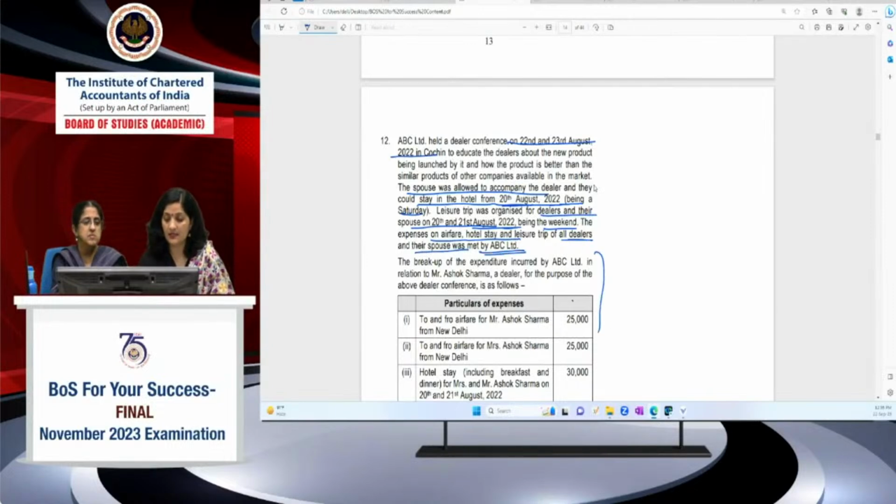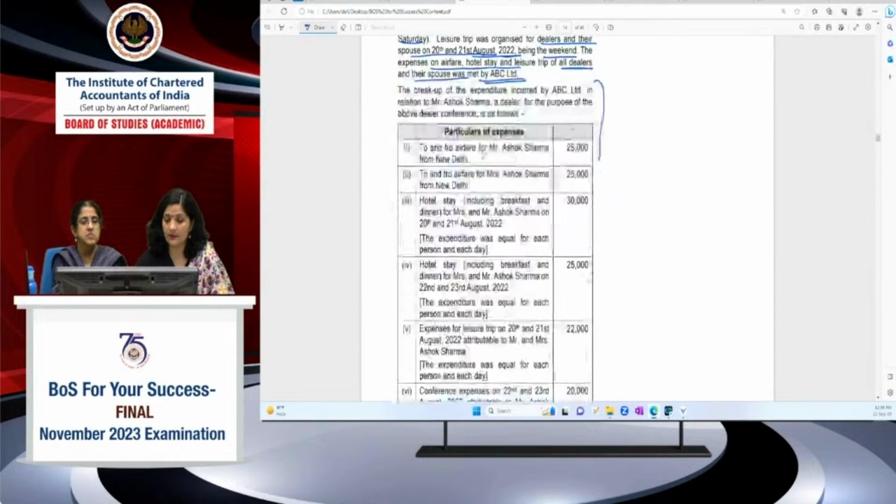Some expenditure breakup is given here. Airfare for Mr. Ashok Sharma. This breakup is given in respect of a particular participant. For that, we have to determine whether the expenditure being incurred for Mr. Ashok Sharma and his wife is subject to TDS or not. So let's see what expenditure is being incurred for him and his wife. 25,000 is the airfare expenditure.